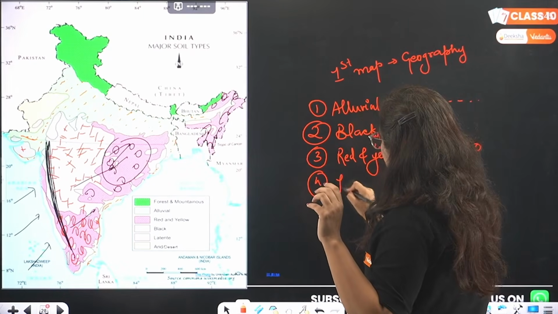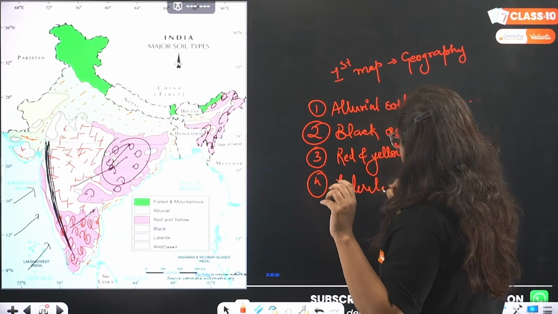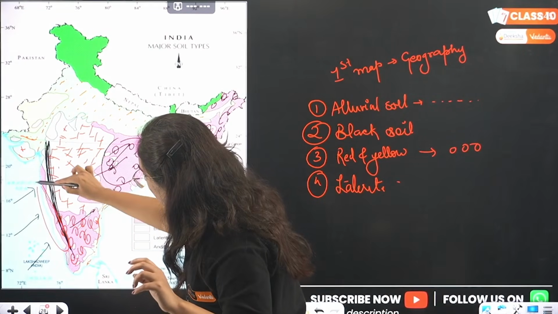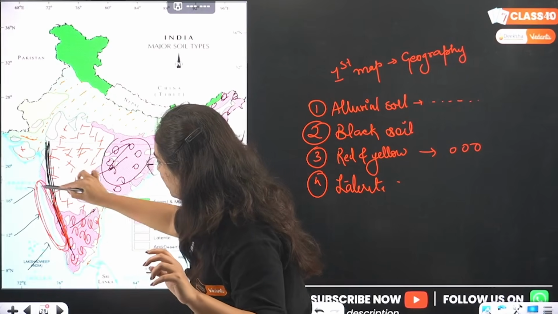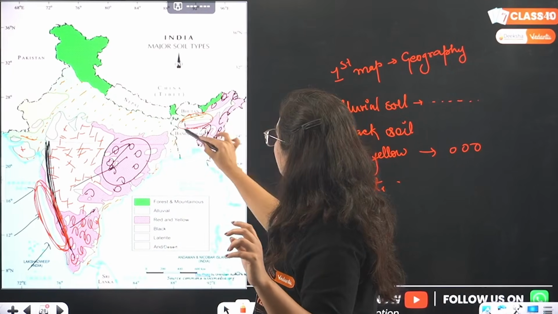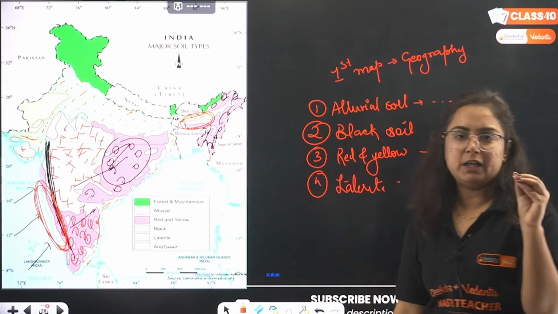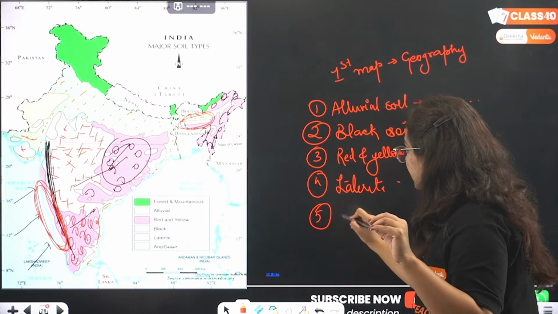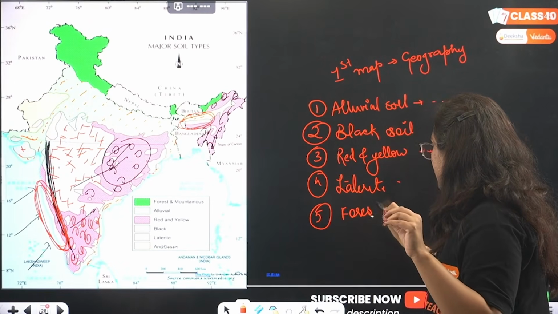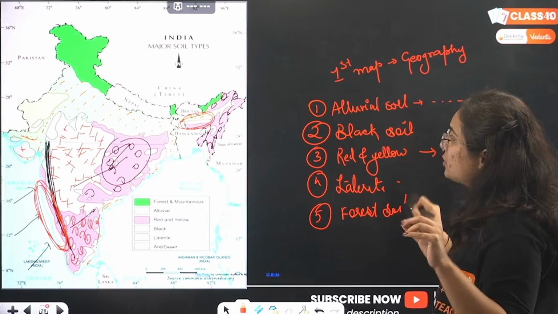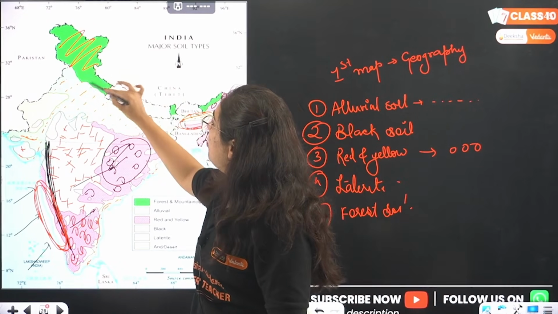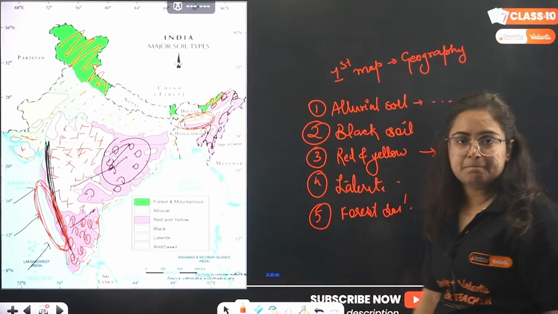Then we have laterite soil. You can see this particular zone. This is where laterite soil is found, and in the northeast a small area is covered with laterite soil. The fifth one is forest soil, obviously in the mountain region, here it is. Okay?